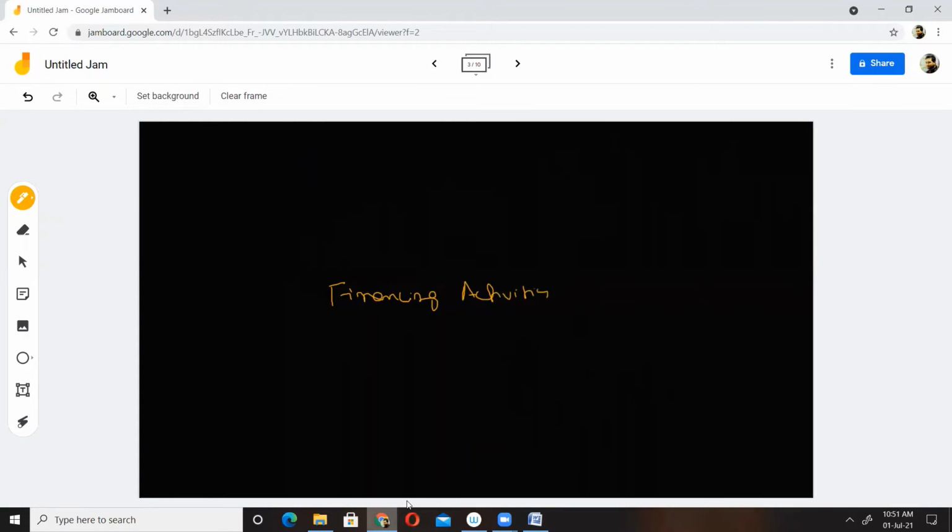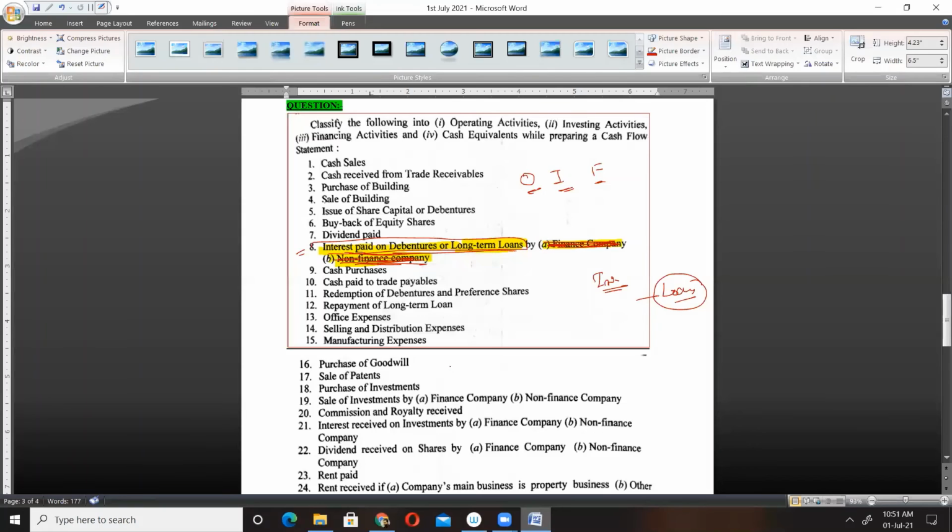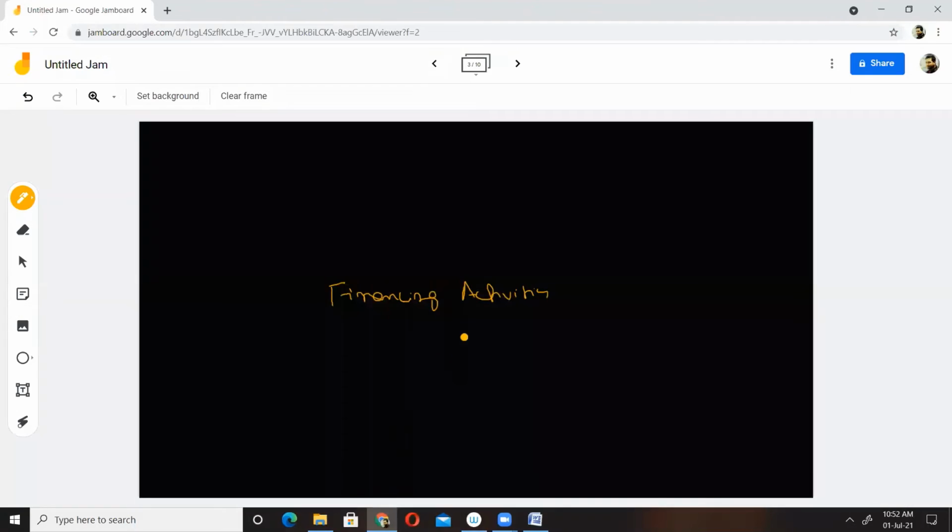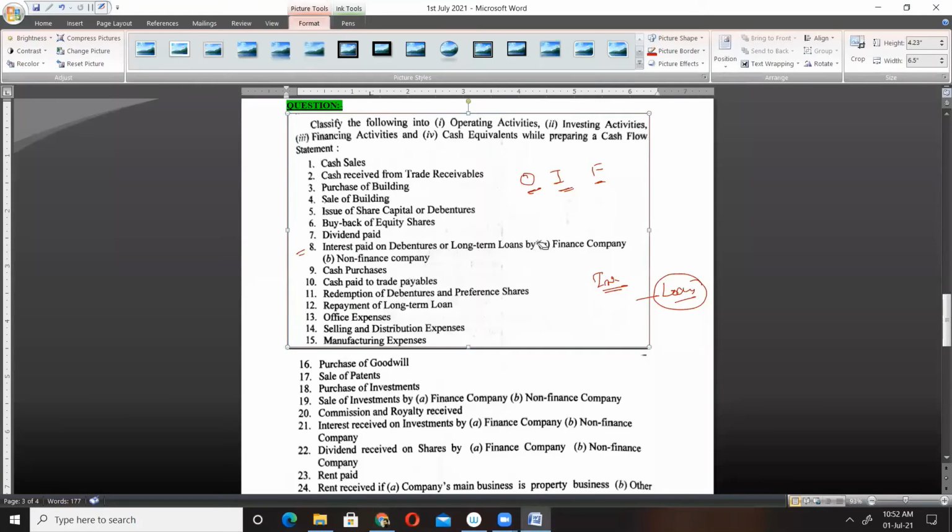Okay. Now, in this question, we have something more, in fact. A, you have a finance company; B, you have a non-finance company. So for a non-finance company, it will be a financing activity. So for B, it will be financing activity. But for A, what do you have?